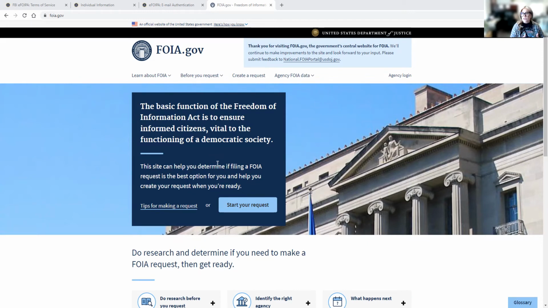There's a lot of information on here: frequently asked questions, what information you can get, and how to navigate to the right public agency for that information you're looking to request. It also walks you through average timelines and costs for comprehensive files. This is a really great way to find this information. I think it's very user friendly. So I'm going to go ahead and make a request. I'm going to click on this button right here.